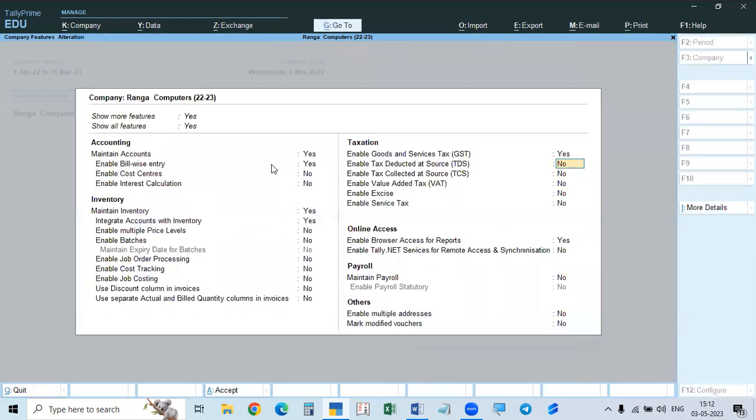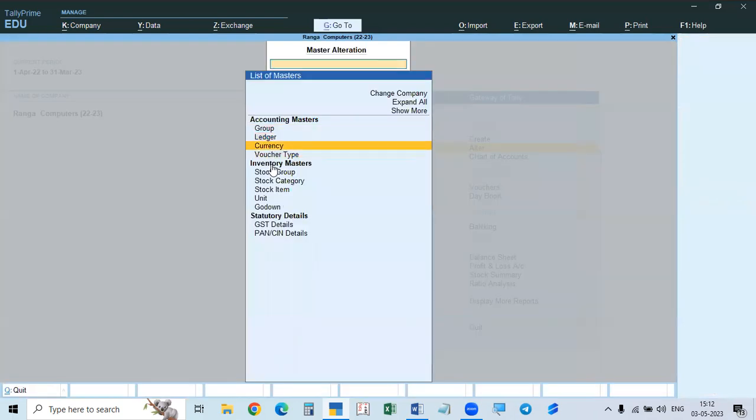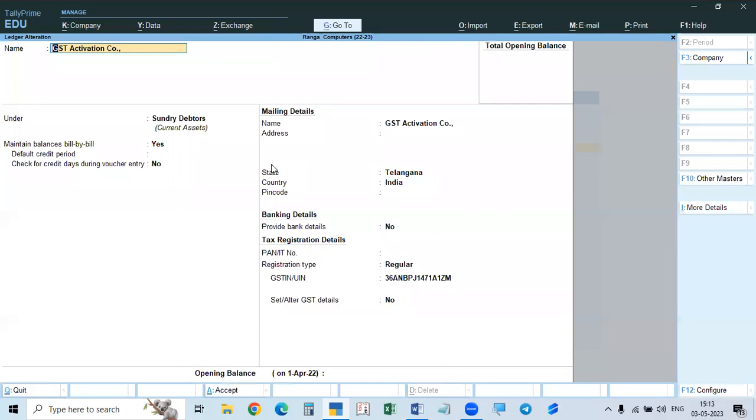So the GST number of the company, that is the GSTIN of the company. When you are creating the ledgers, sometimes we may give the same number to parties, either debtors or creditors. The GST number of our company and of the party, whether debtor or creditor, cannot be the same. Every registered person will get a separate registration number, that is the GST number, so the same number cannot be given to parties.